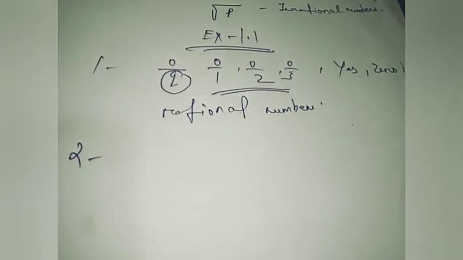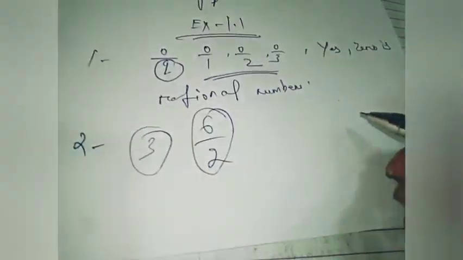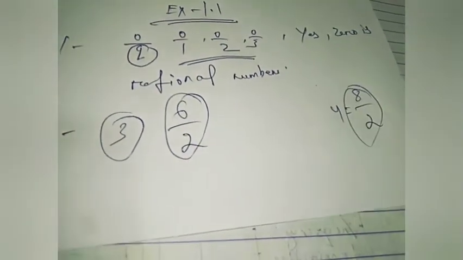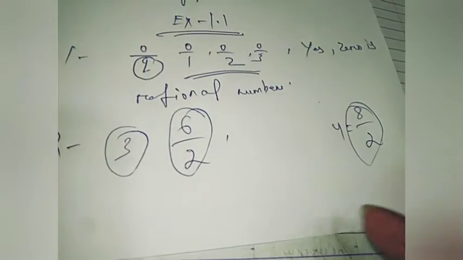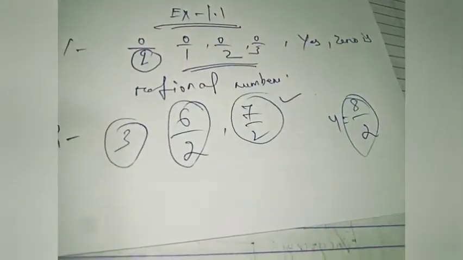When we are finding some numbers between two numbers, we have to identify the initial number and the last number. The first number I have is 3, which I can write as 6 by 2. The last number is 4, which I can write as 8 by 2. Taking this, 7 by 2 is the middle number. So we have found one number.